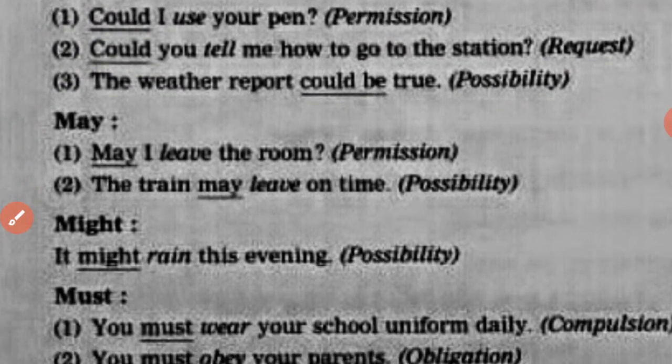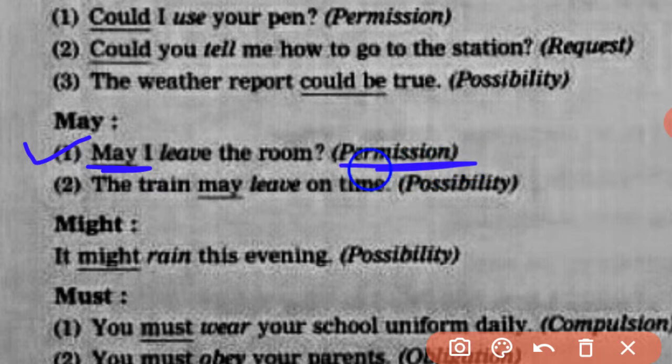Next one, may. First example, may I leave the room? Or may I come in? So it is asking permission. Next one, the train may leave on time. So here the word may shows possibility. It is not certain whether the train will leave on time or not, but it is a possibility. It may happen. So here the word may is also used for formal permission.